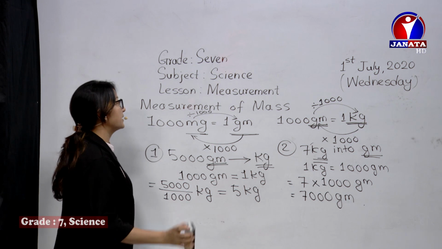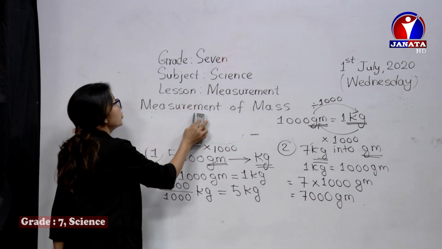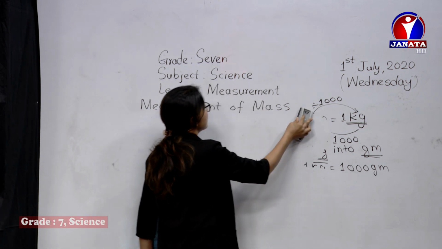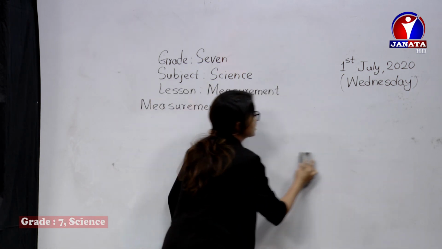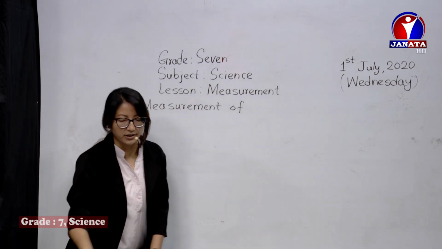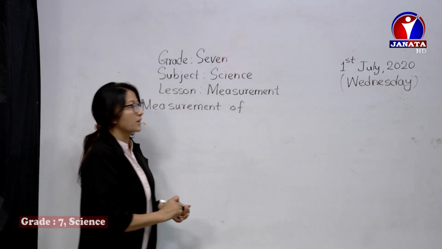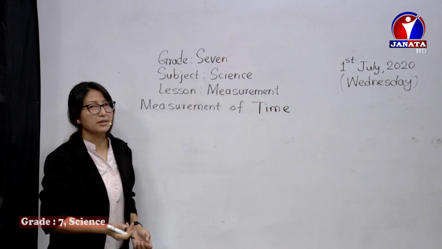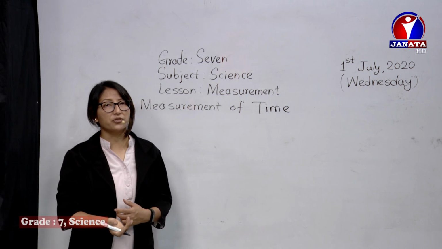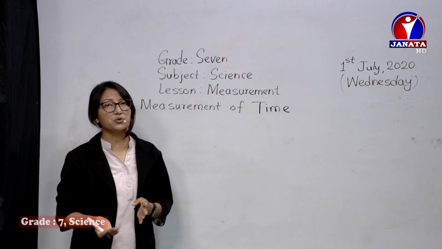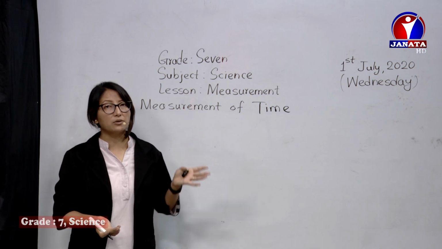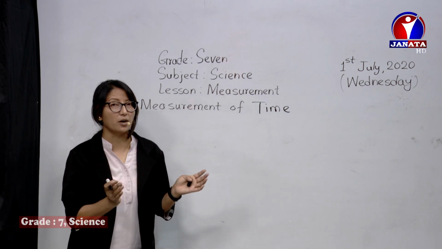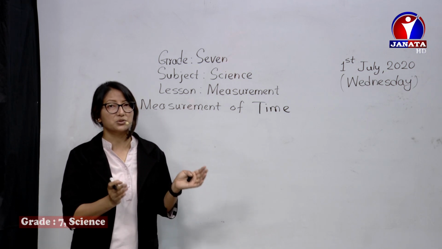Let's move to measurement of time. Time, we all know what is time. You might have learned simple definitions related to time in your previous classes as well. Let's recall here and know what is time. Just before our class started, maybe it was 12:25. Now it's 12:37. So the gap between any two. Previously, we were about to start the class. Now, in this period of time, we have finished a topic, measurement of mass. So that's the gap.